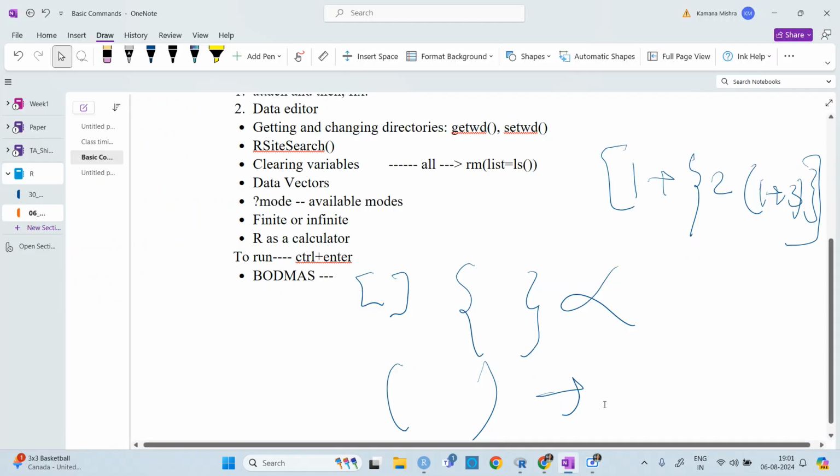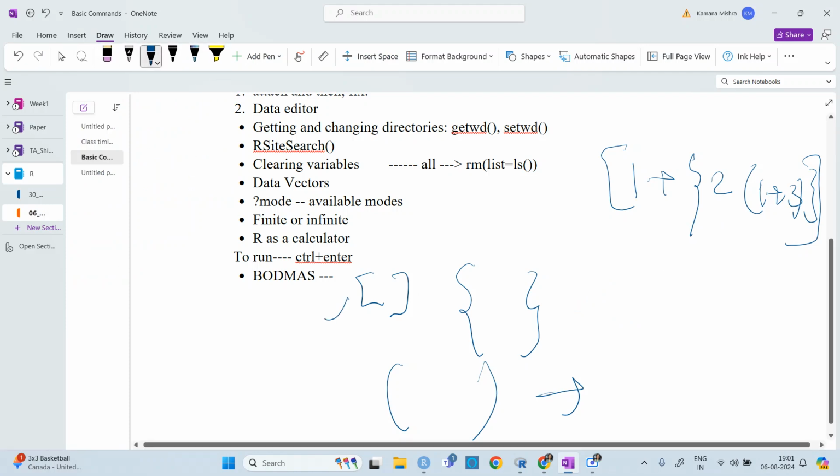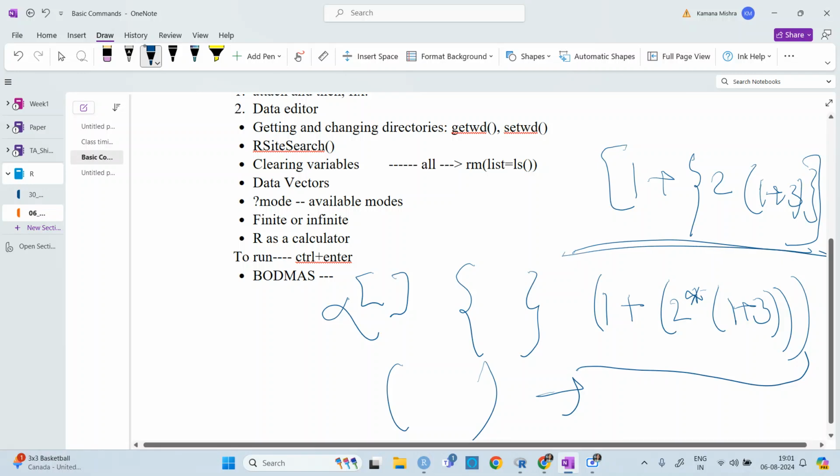If you want to run it in R, you need to write it 1 plus and then another bracket, 2 star, 1 plus 3, then close this bracket and this bracket. So if you want to work this one, then the R command for this is this. So this is how the BODMAS rule works in R.